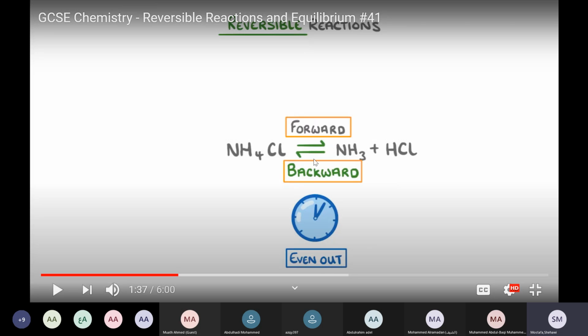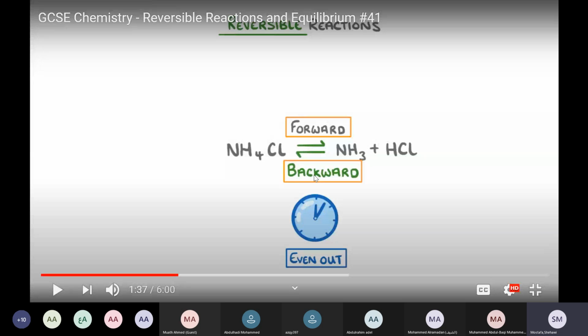We have equal rates. So we started with not equal rates. We started with different rates. In the beginning, the forward was fast and the backward was zero. And with time, we reached an even out time or even out point. At this point, the forward rate is equal to the backward rate. That we call equilibrium.